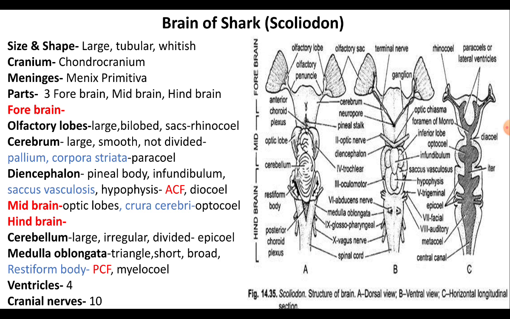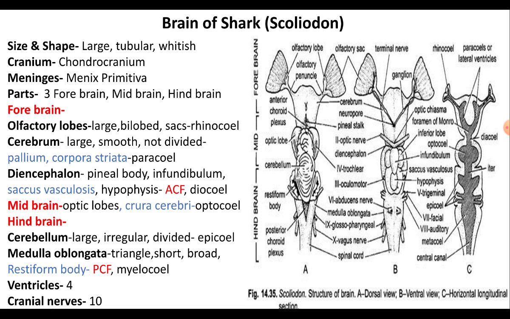The cavity of each olfactory lobe is known as the rhinocele, which communicates with the lateral ventricles of the cerebrum behind. The lateral ventricles, the paracoels, open into the large third ventricle, that is the diocoele of the diencephalon, through a connection called the foramen of Monro. The cavity of the third ventricle extends into the infundibulum of the pituitary body, and also it opens into the base of the pineal stalk.